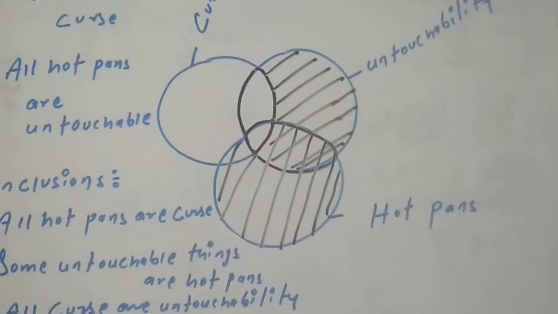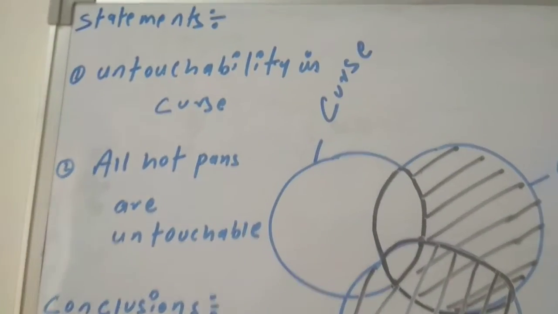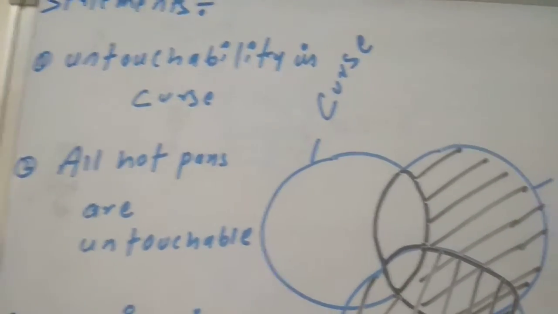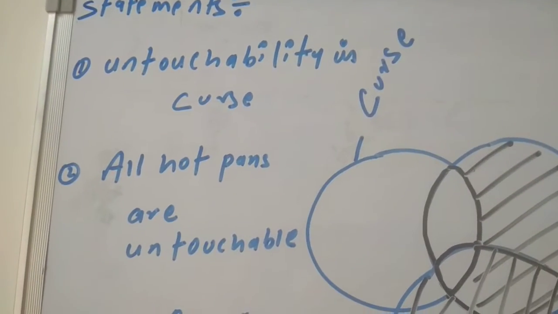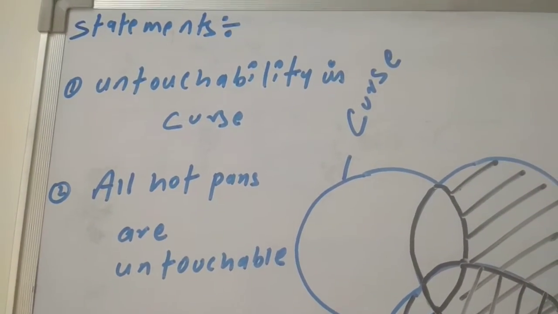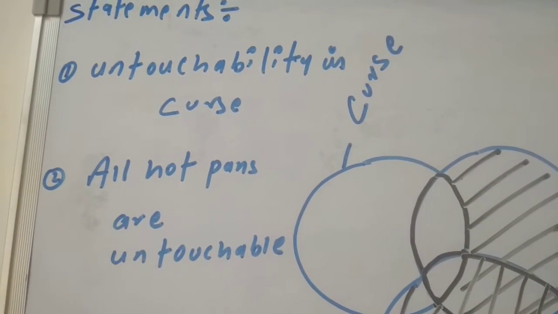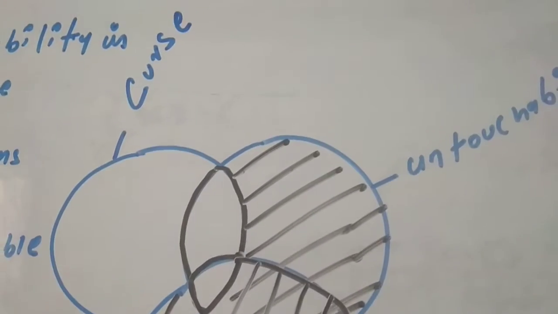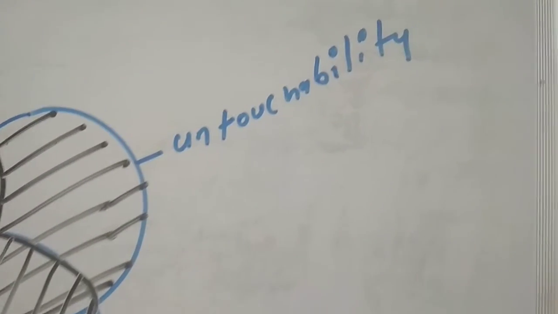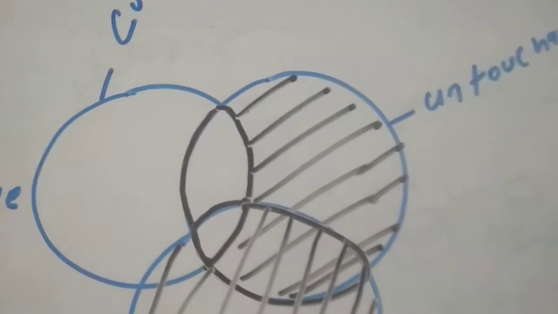Now go with the options. What is it saying? Untouchability is a curse. That means I only take care of two circles: untouchability and curse. Here is the curse circle, here is the untouchability circle.